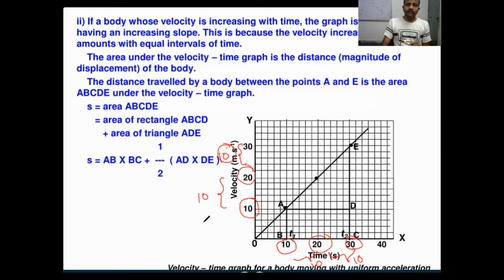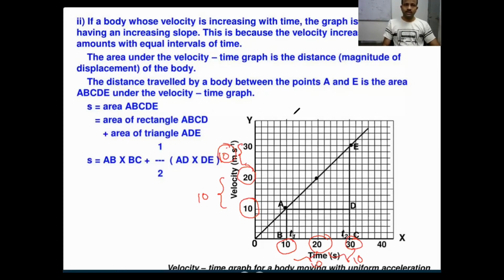Okay, if a body's velocity is increasing with respect to time, then the graph is a straight line with an increasing slope. This is because the velocity increases by equal amounts in equal intervals of time. So within a 10 second gap, your speed increases by 10, right?